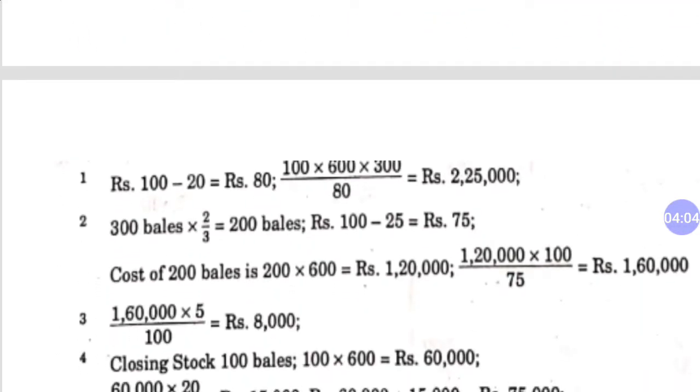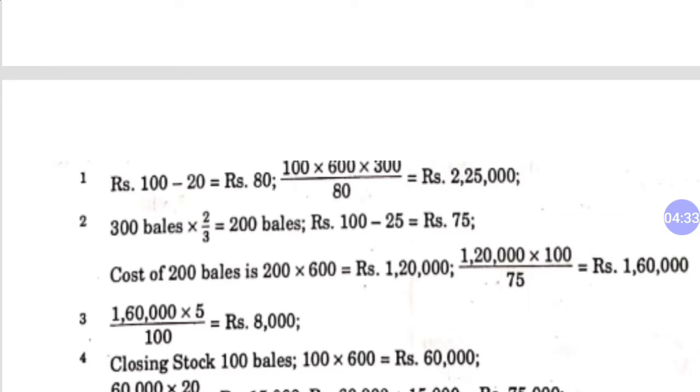300 bales were sent to him, he sold 2 by 3, it means 200 bales he sold. The cost of 200 bales is 200 multiplied by 600, which is 1,20,000, and he sold at 25% profit on sales.